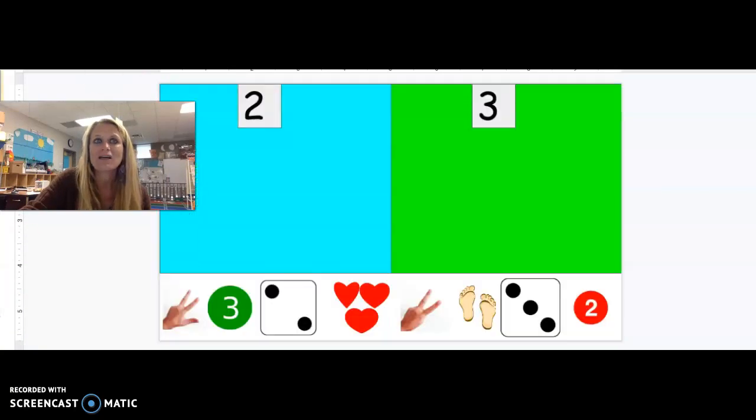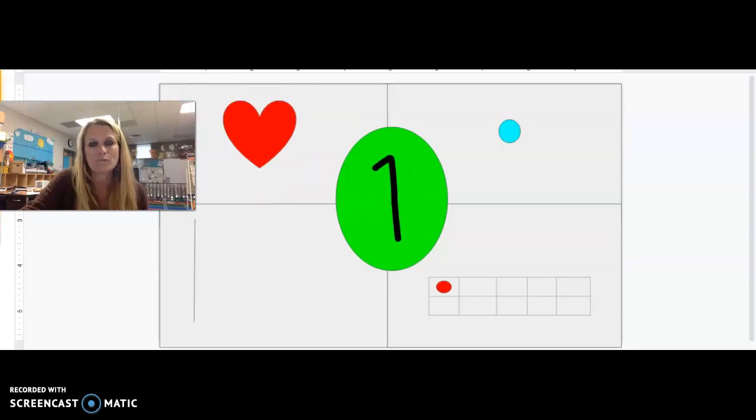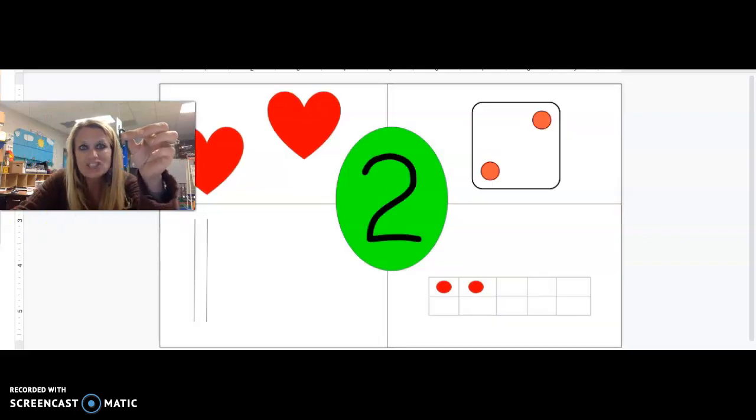Okay, so we talked about the number 3. Remember when we started off with this one, we found 1? This was our number 1. Straight line down, then we're done. That's the way we make a 1. So I have 1 link. After 1, what happens if we add 1 to that? If we bring in 1 more, what do we have? We will have 2. Here is the number 2.